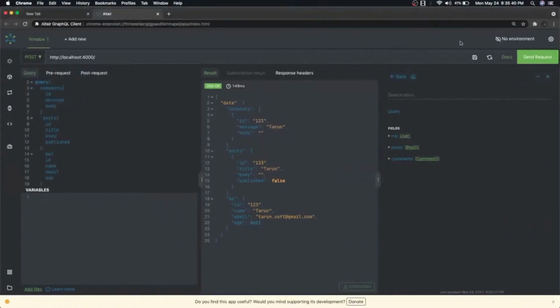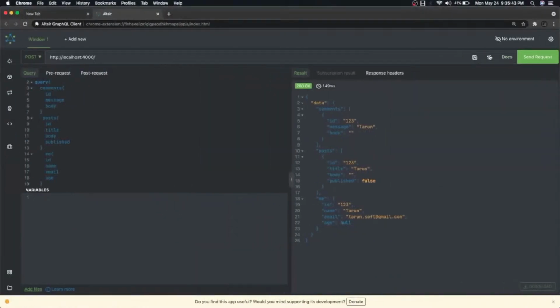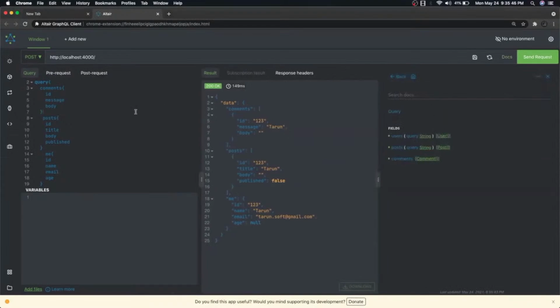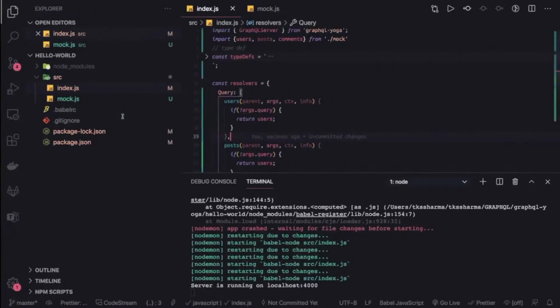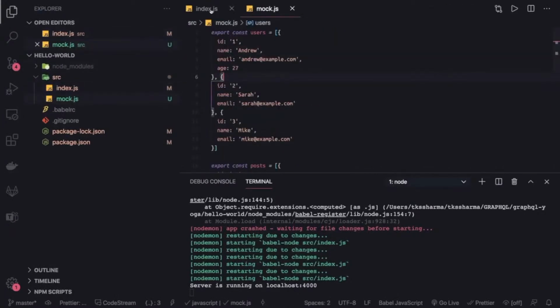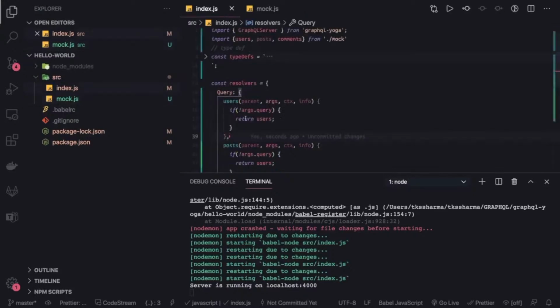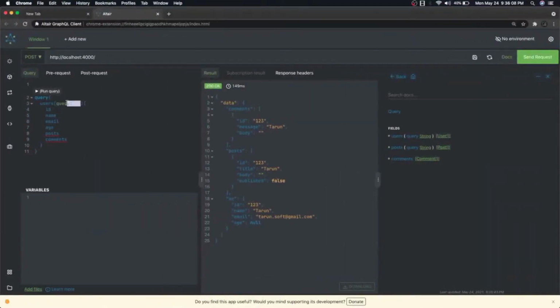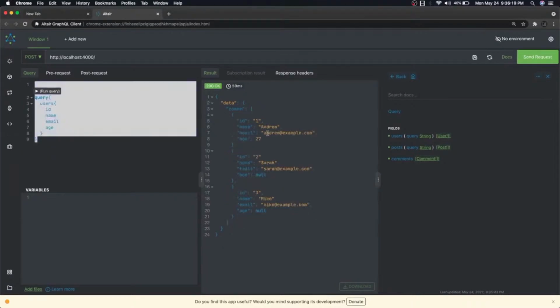Now if we go to our documents, reload and documents, these are our new set of queries, and here we can pass the name. Let's say what kind of user data we have in the mock. We don't need to worry about passing the argument because we are not handling that right now. We are just saying if the argument is empty, if we are not passing any argument. Let's say if I remove this, then that can work. But now this is complaining. Let's say this is the query and it is working fine.